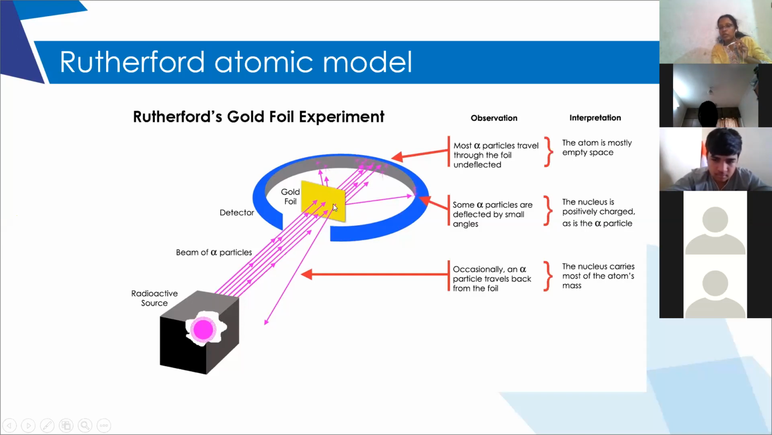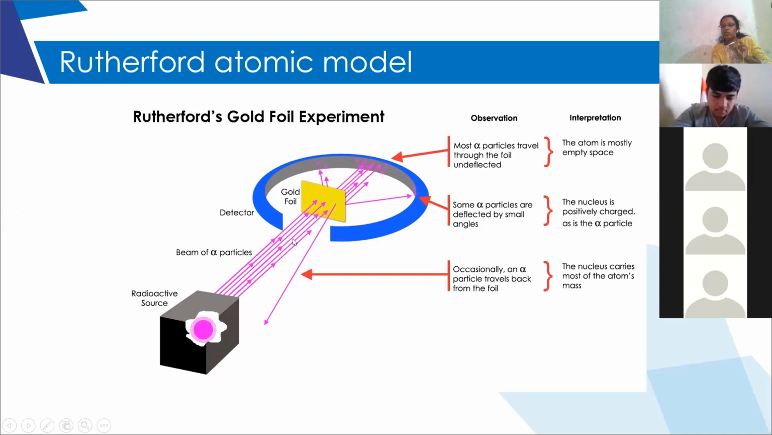So when these particles are allowed to pass through the gold foil, it is clearly observed that most of the particles, most of the rays, have passed through this gold foil. Some have deviated from the center, whereas only a few rays, that means only one ray, got deflected back. So that is this ray, it completely got deflected back.